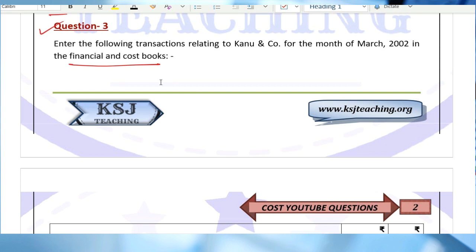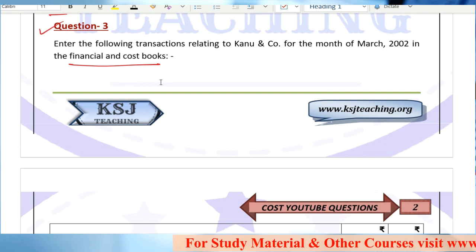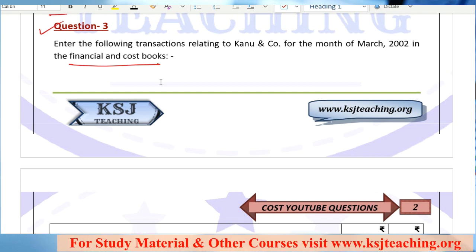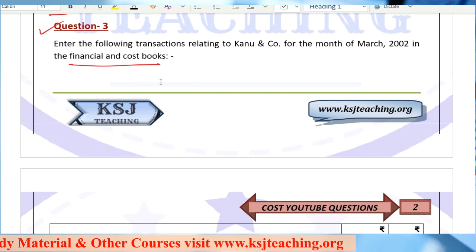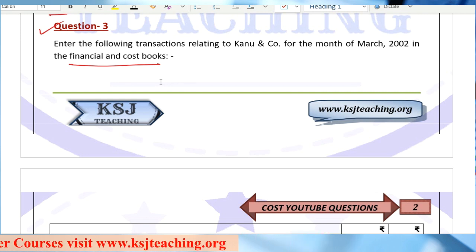So in the last lecture, we were doing some practical problems on the material and labor aspect of cost bookkeeping, right? And I gave you one homework on the labor one, question number 3. I hope you all must have tried it, and I told you that I will be discussing it in the next lecture, that means this lecture now. So I'm going to solve this question in this lecture, don't worry about it, but it is very important that you must try it on your own once, right? The homework that I'm going to give you, you must try on your own.